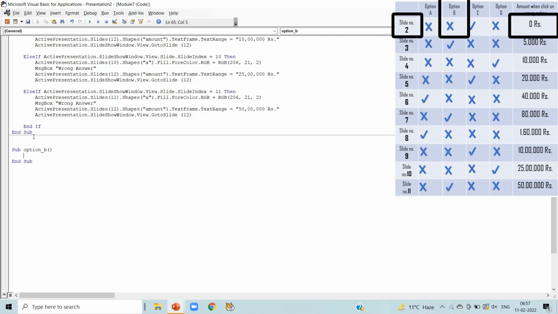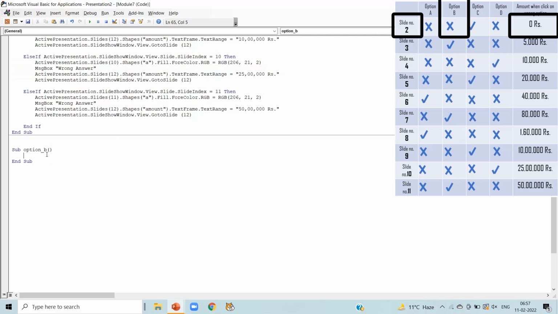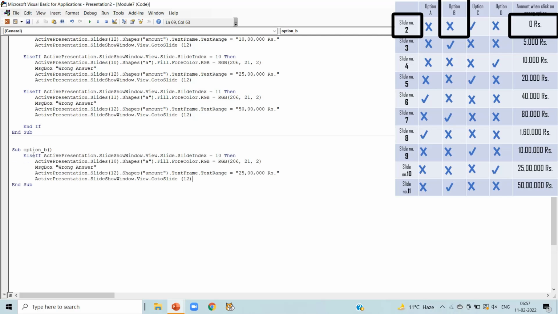Now we can notice in slide number 2, option B is having wrong answer. So copy the code is of having wrong answer and paste it here. As this is the starting of the if block, delete else here and write end if, because if we forget it we are going to get an error.